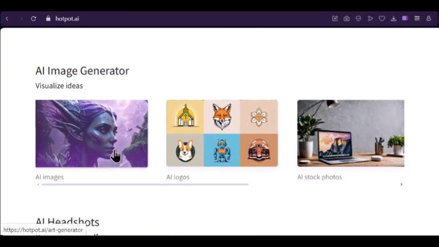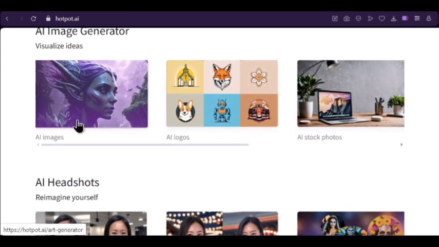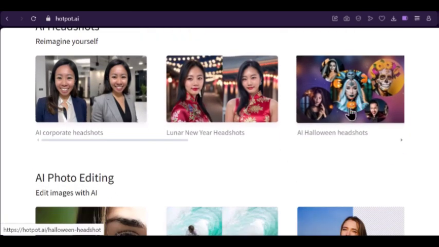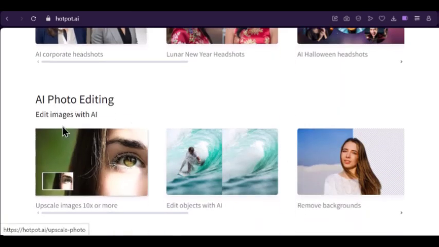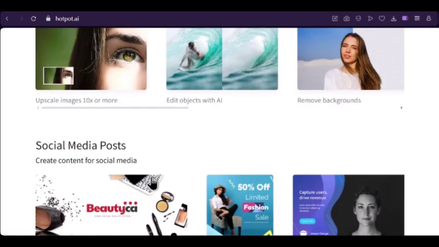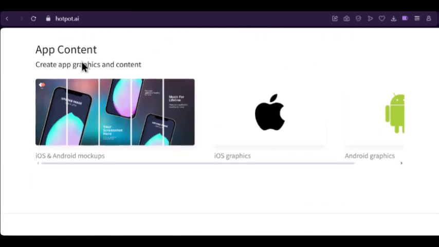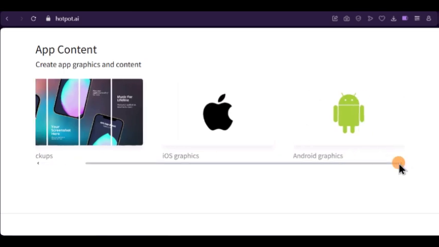On the AI image generator, you can see it. You can visualize ideas, reimagine yourself. Halloween headshots too. It's for editing of images. So here, remove the background, remove a particular object. So here we have social media posts, content, create content for social media: Facebook posts, Instagram posts, YouTube banners. We have app content here. You can create app graphics and contents. You can see iOS and Android mockups, iOS graphics, Android graphics.